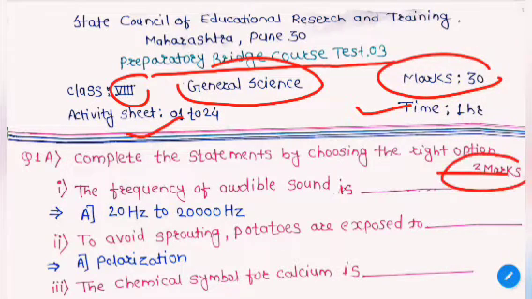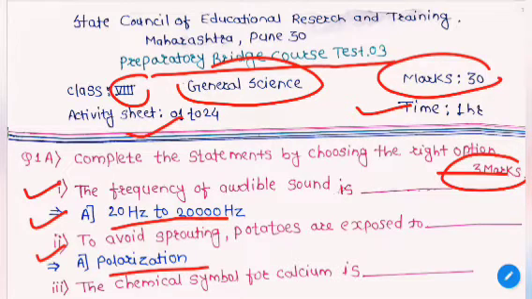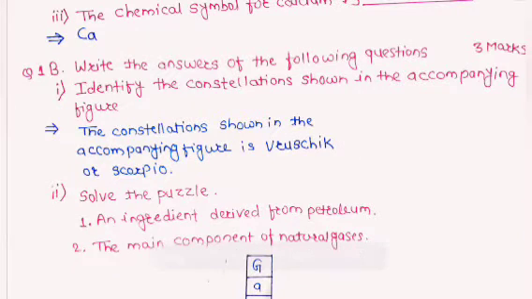The first question is the frequency of audible sound is. The correct option for this is 20 Hertz to 20,000 Hertz. Second is to avoid sprouting, potatoes are exposed to polarization. Third is the chemical symbol for calcium. You all know that the chemical symbol of calcium is Ca.